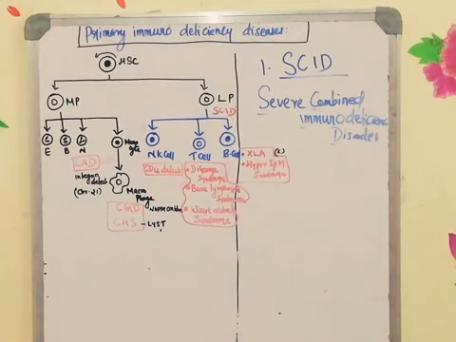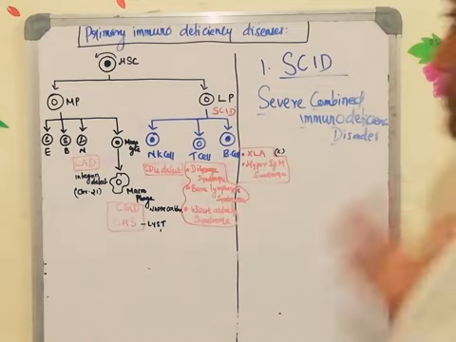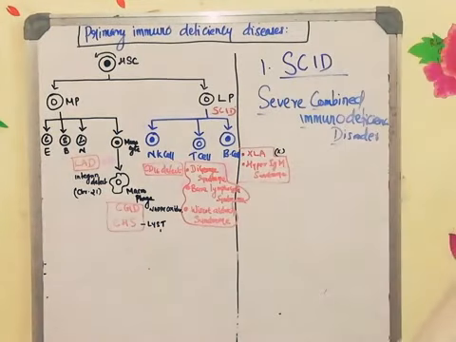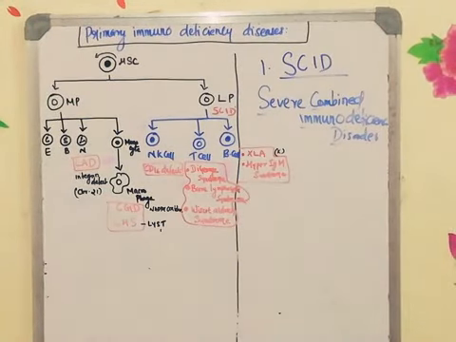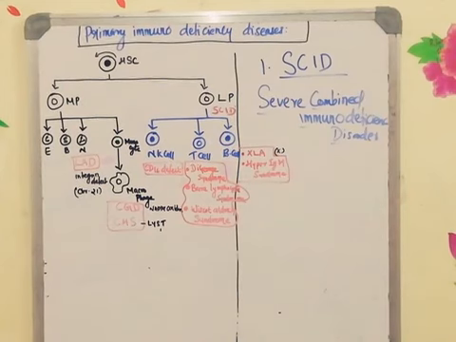So this is a rare disorder caused by mutations in different genes involved in the development and function of infection-fighting immune cells. Severe combined immunodeficiency disorder is due to defects in several genes which are involved in the development and functioning of all the different types of immune cells, such as natural killer cell, T cell and B cell.